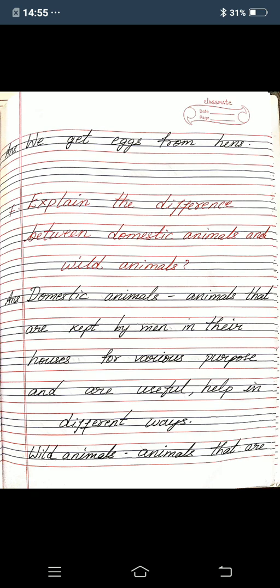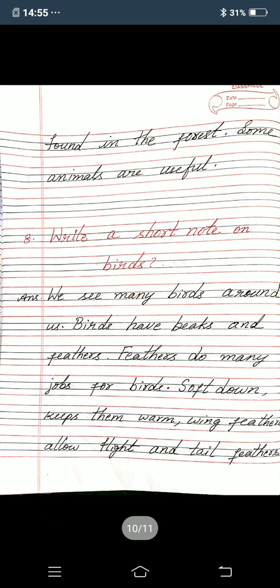Animals that are found in the forest. Some animals are useful. Next, eighth one, write a short note on birds.